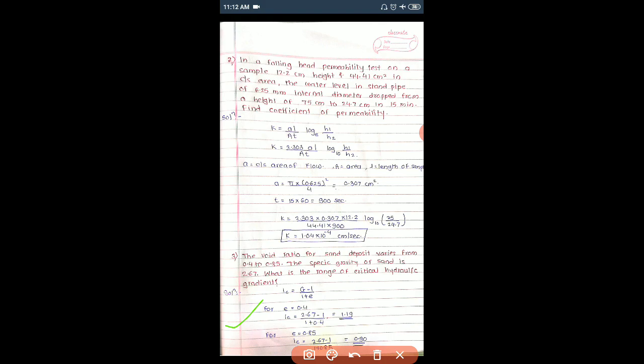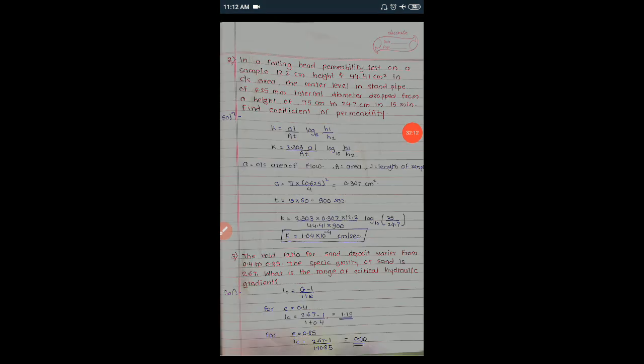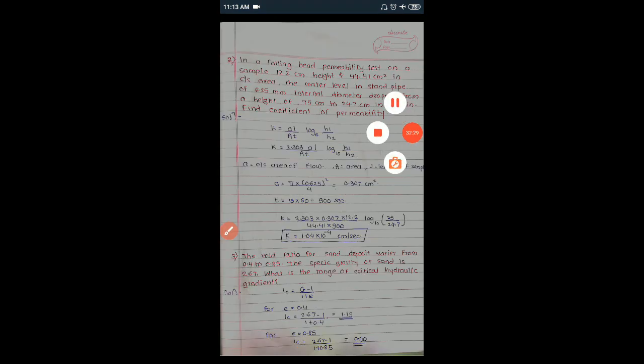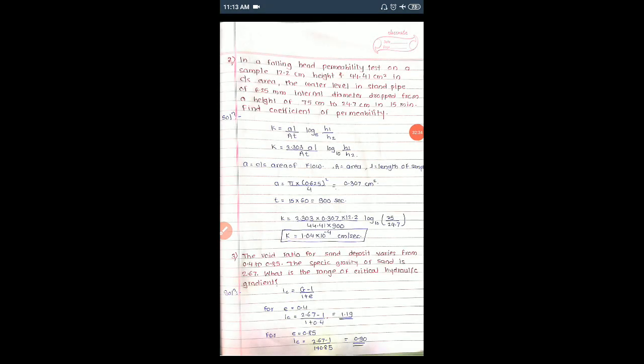Now what do you mean by critical hydraulic gradient? The hydraulic gradient of a quicksand condition is known as critical hydraulic gradient, and we have seen this formula also, that is i_c, critical hydraulic gradient, is equal to G minus 1 divided by 1 plus e. So you know what is the quicksand condition.